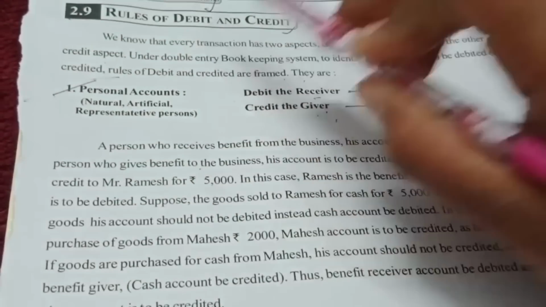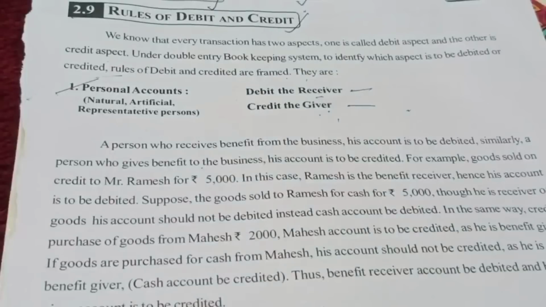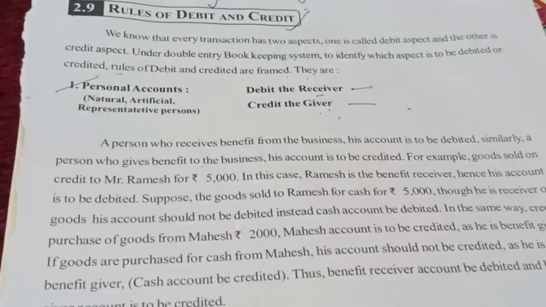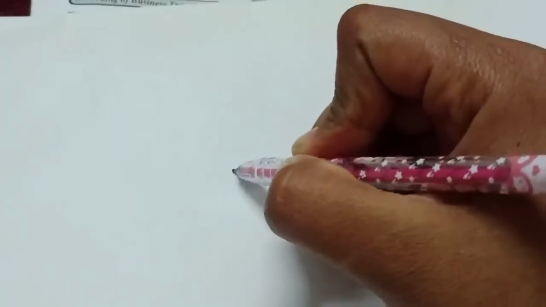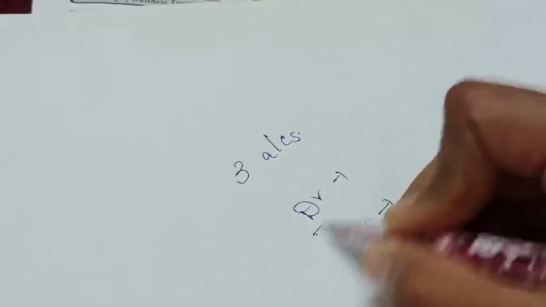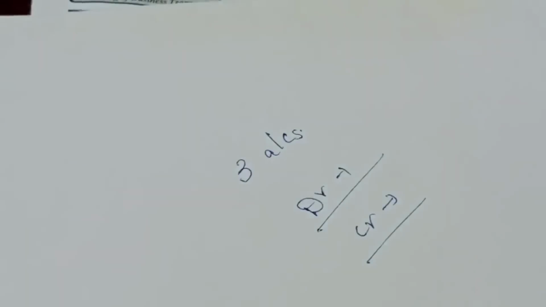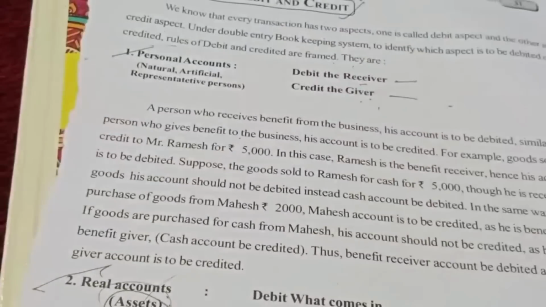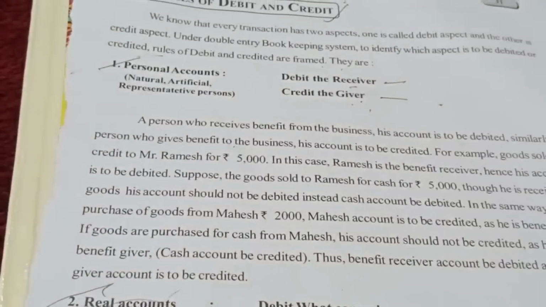So what is meant by debit and what is meant by credit? You will have three accounts, students. Debit, credit: what comes in debit and what comes in credit, you need to learn. So in the rules of debit and credit, you will have three accounts in total.